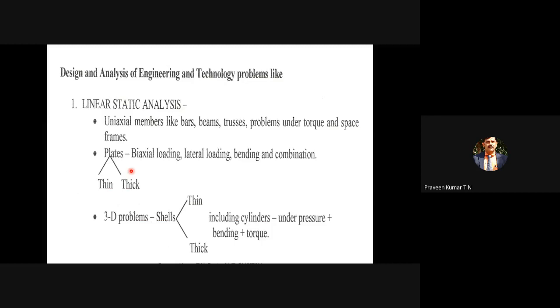So other than the bar element, beam element, and truss element, there are other types of elements also. One is the plate element and one more is the shell element. Shell elements are especially used to analyze chimneys of power plants, cooling towers of power plants, or even overhead water tanks. Those can be modeled as shell elements.